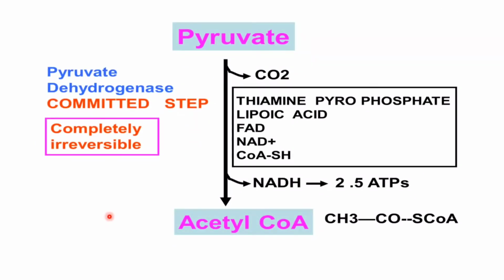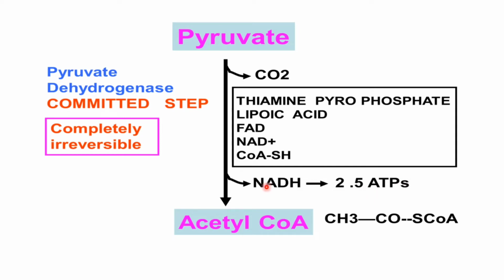This is the summary of the reaction which is catalyzed by pyruvate dehydrogenase. This enzyme does oxidative decarboxylation of pyruvate, which is the 3 carbon containing molecule, into acetyl CoA, which is a 2 carbon containing molecule. At the end of the reaction, there is a synthesis of one molecule of NADH, which enters into the respiratory chain and gives rise to 2.5 molecules of ATP.